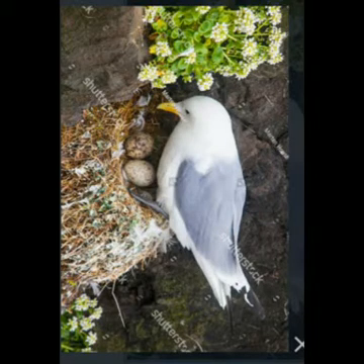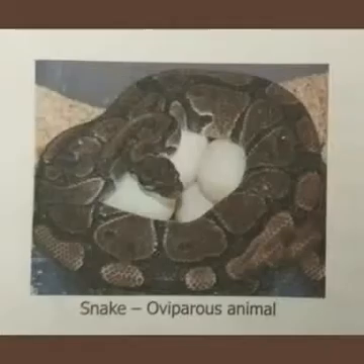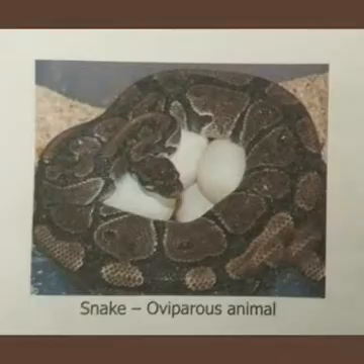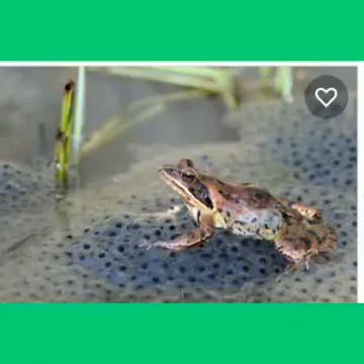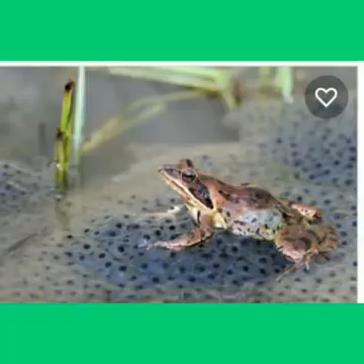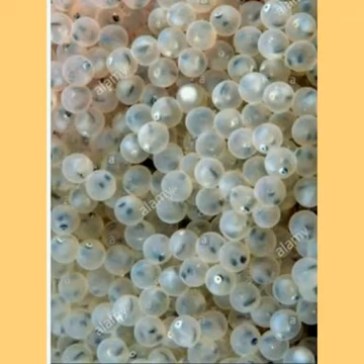Students, you can easily observe the eggs of birds, the eggs of the common house lizard, the eggs of the frogs. They are found in water, and the frog's eggs are in a jelly-like substance to protect them and to hold them together. The eggs of fish can also be observed, but they are very small and they are found in a jelly-like substance which is known as spawn.